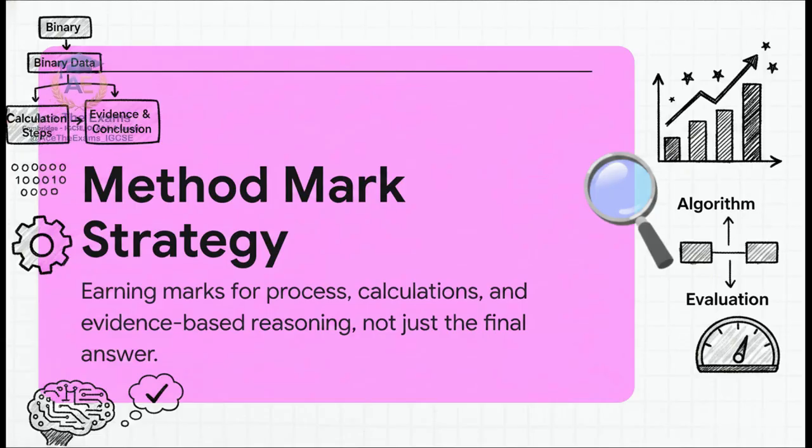If you do all the math in your head and just write down the final number, and that number happens to be wrong, you get 0. But if you show your systematic process, you can still secure the vast majority of the method marks, even if your final calculation is slightly off. Show your work. Let the examiner see the gears turning in your head.